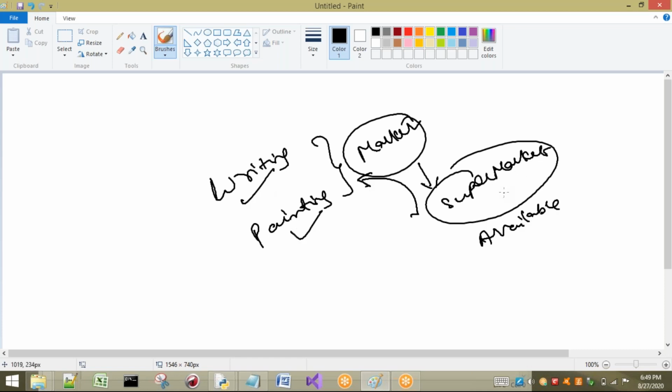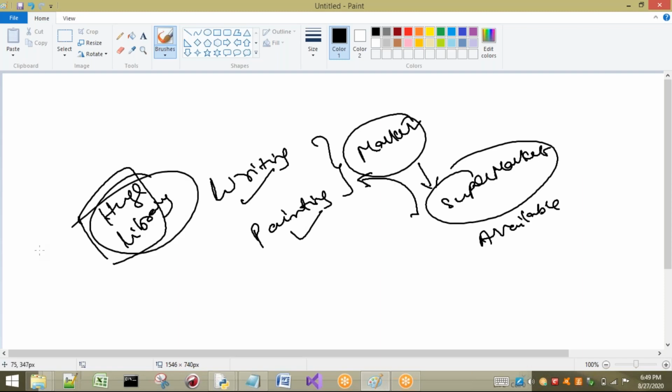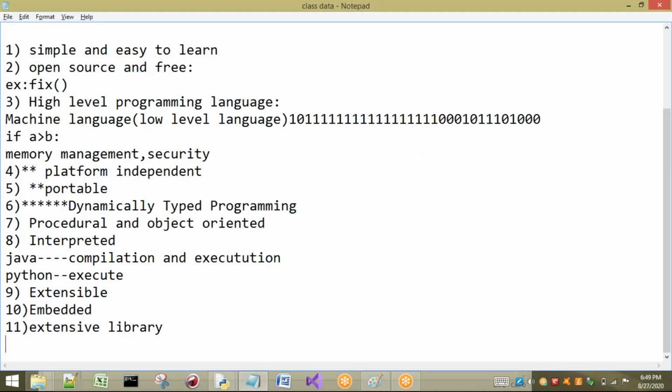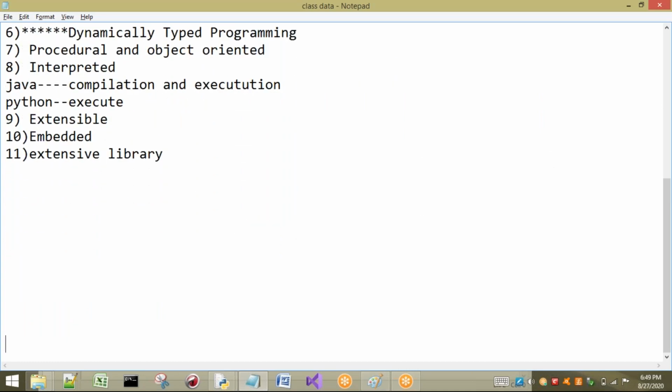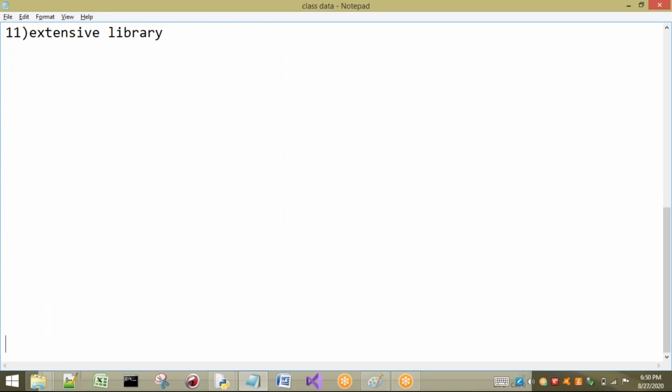But if it is not available, how can I use it? So our Python has a huge library. Remember this point. This is the reason why all programmers are learning and using the Python programming language. This is the main reason I can say. These are the features of our Python.